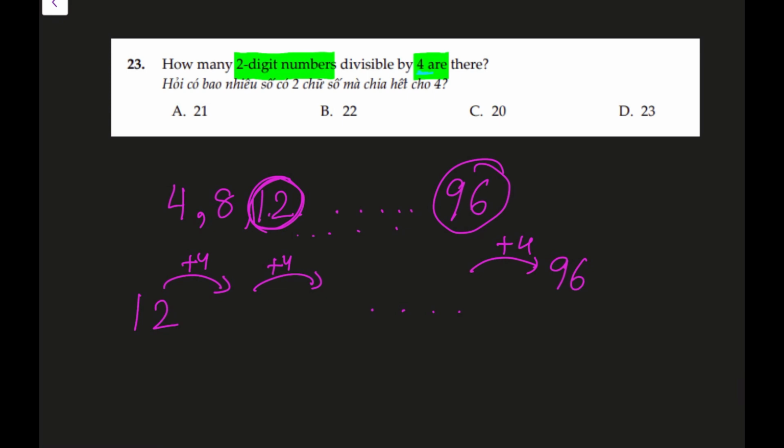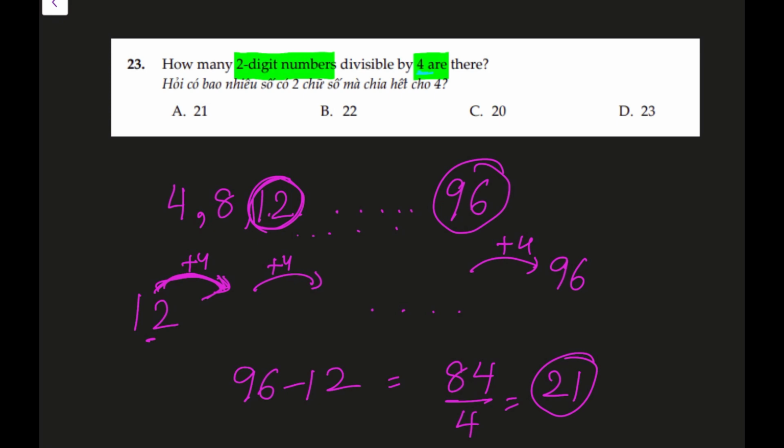So we are adding 4s every time, and to calculate the number of terms in this sequence, we ended with 96 and we started with 12, so that means we gained 84. We gained 84, and this is with each jump of 4. We added 4 each time and we got 84. So that means how many jumps were there? That is 21 jumps. There were 21 increments from 12 to reach 96.